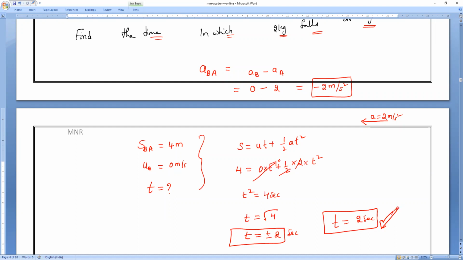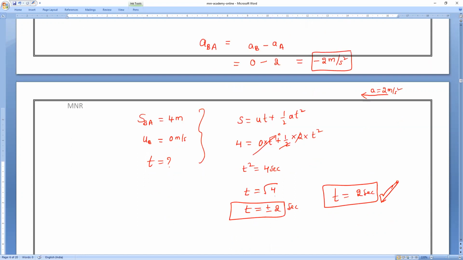Manya and Samya? Yes, sir. So time is equal to how much? 2 seconds. Clear, everybody? Yes, sir. So this is what it is. Hope you all understand. Anybody having any doubt, you can ask me.